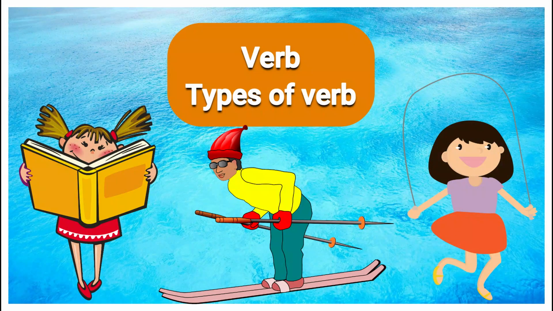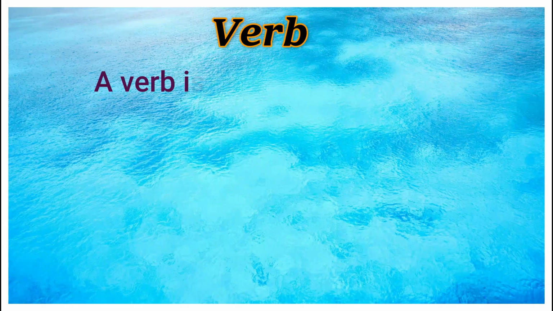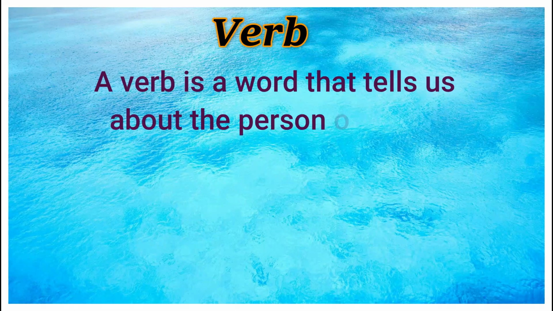In this video we are going to learn verb and its types. So let us see what is verb. Generally we know verb is an action word. So let's see. A verb is a word that tells us about the person or thing. But what does it tell us?